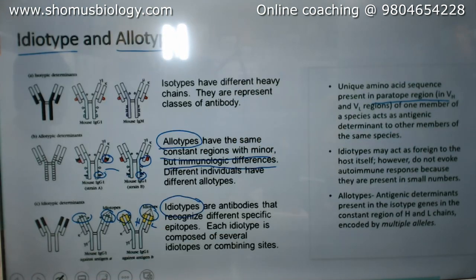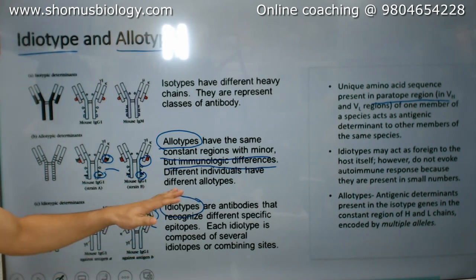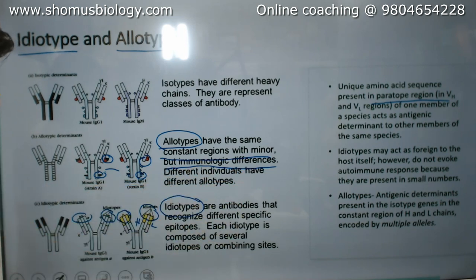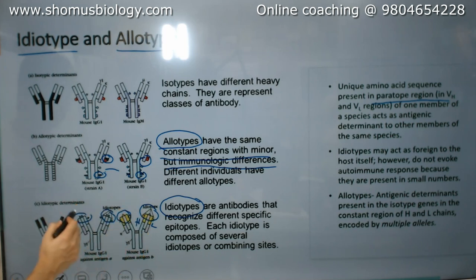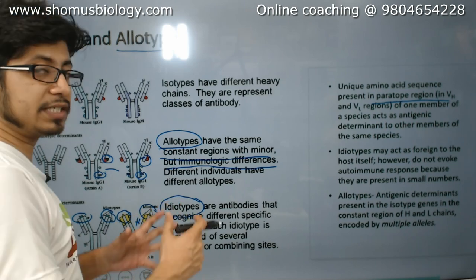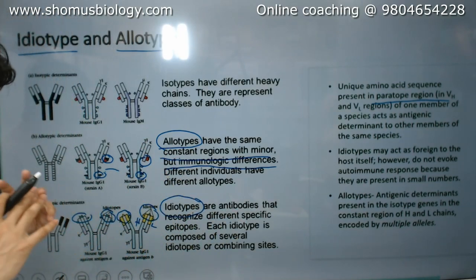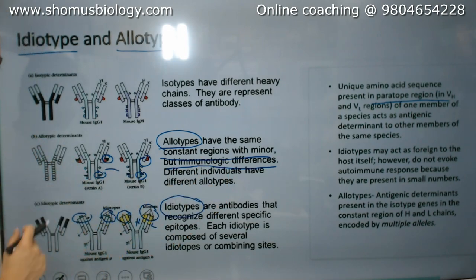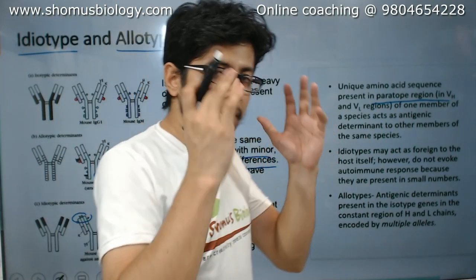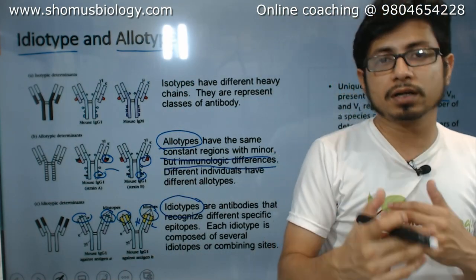But if you go to the miniature scale, allotypes are determinants present in the isotype genes in the constant region. If there are differences in the constant region, we call them allotype, and if the change is in the variable region, we call them idiotype. So idiotype changes are present in the paratope, that means in the variable region, while in allotype the changes are noticed in the constant region. Keep this in your mind so that you do not confuse these things.